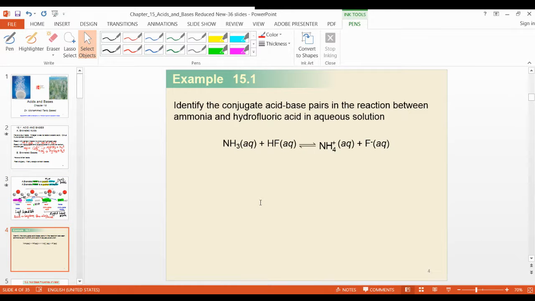Now identify the conjugate acid-base pair in the reaction between ammonia and hydrofluoric acid in aqueous solution. Tell me now, come on, fast. Which one is acid, which one is base? Ammonia is the acid. You don't think, you answer immediately and your answer is wrong. What are you talking about? Where is the proton in ammonia?